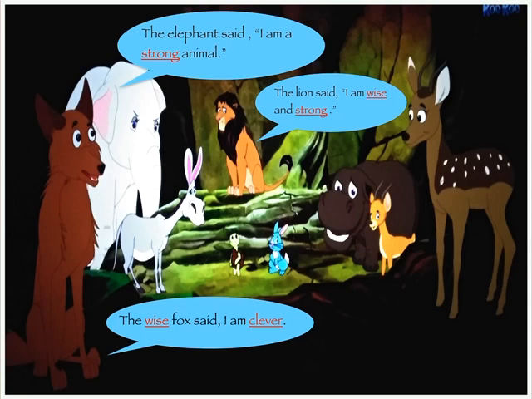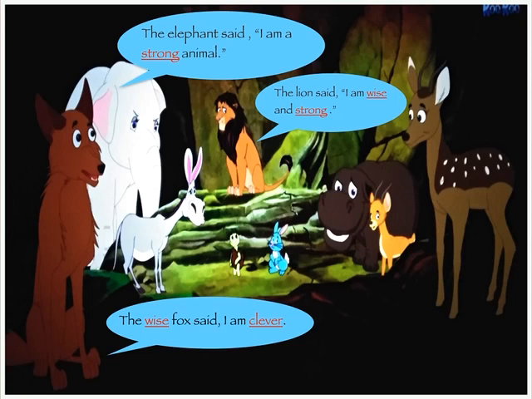So here the words wise and strong are giving more information about the pronoun I. And who is the pronoun I? The pronoun I is the lion. So all these words are describing the noun or the pronoun given in the sentence. And so these words are called describing words.